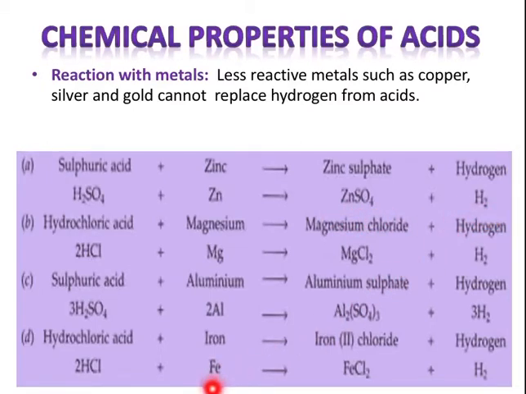In all the reactions you can see, when iron reacts with hydrochloric acid, when aluminium reacts with sulfuric acid, when magnesium reacts with hydrochloric acid, hydrogen is getting released in all the reactions, along with the salts. So when metal reacts with acid, salt is formed along with the hydrogen.